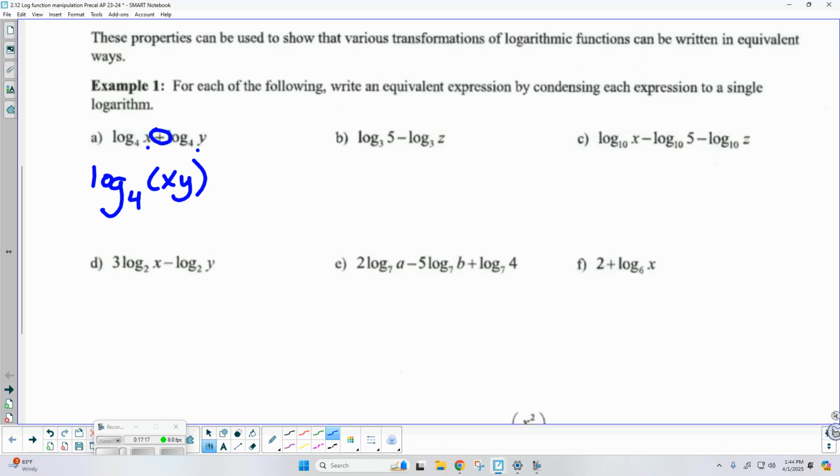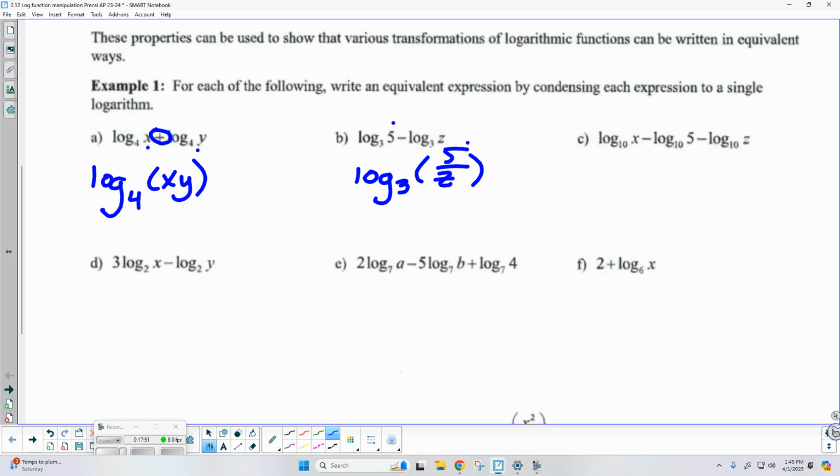B, log base 3 of 5 minus log base 3 of z. So how do I recombine if we're separating by subtraction? There you go, division: log base 3 of 5 over z. Now, could this have been z over 5? Why not? There you go. 5 was written first, so it has to be the numerator. Order matters when you're talking about that quotient identity.